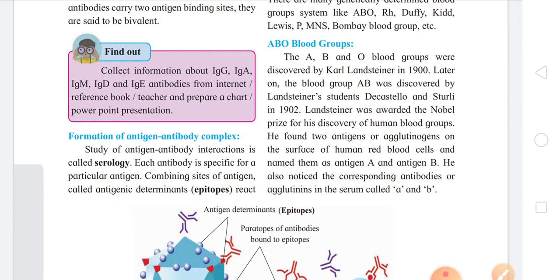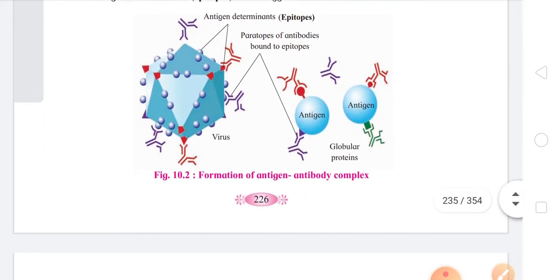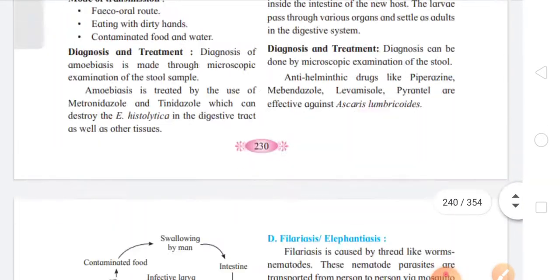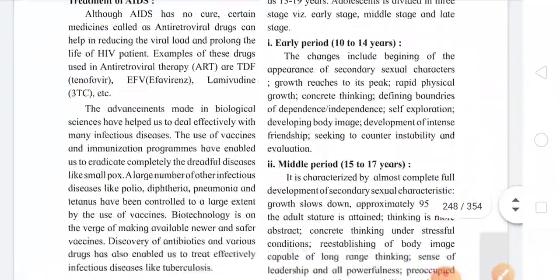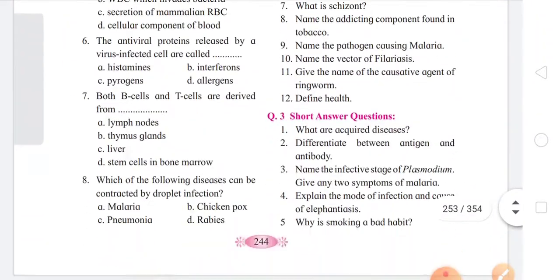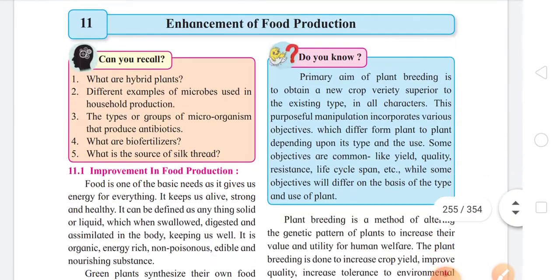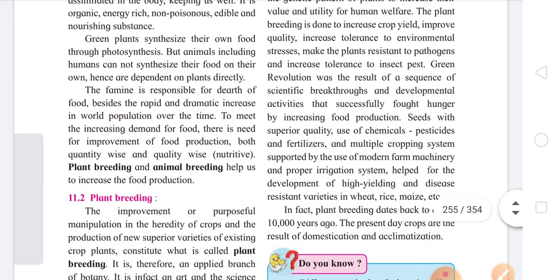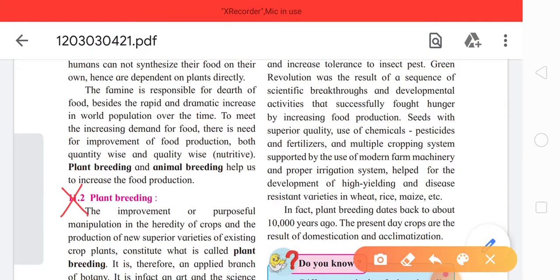Yes, 11th chapter, that is enhancement of food production, which is on page number 246. So please take out page number 246. On this page, subtopic 11.2, that is plant breeding, is reduced and deleted, so it is non-evaluative for the exam. And now take out page number 249.